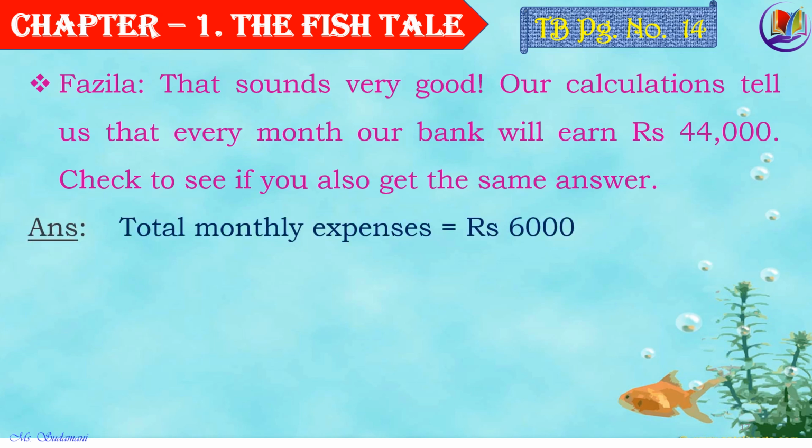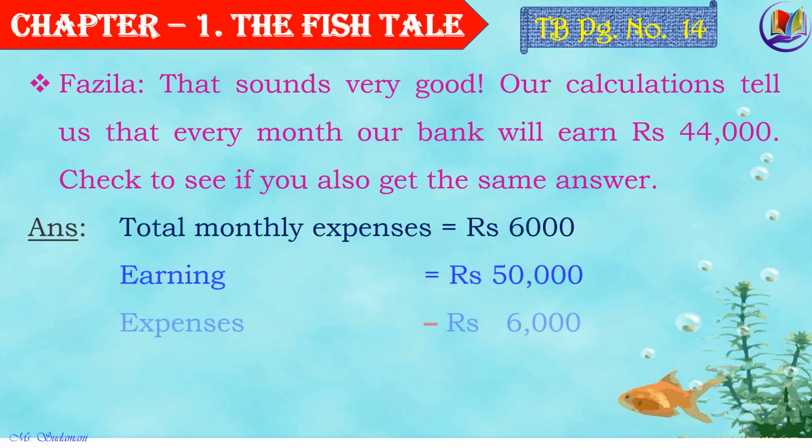Well, total monthly expenses is equal to rupees 6,000. That is 3,000 for salt and 3,000 for bus and packaging. Whereas their earning is rupees 50,000 by drying 6,000 kg fresh fish and selling it. So, subtracting the expenses from their earning, they will be making rupees 44,000 more and saving it in the bank. So Fazila was of course correct with the calculations. So with this we come to the end of the chapter, children.